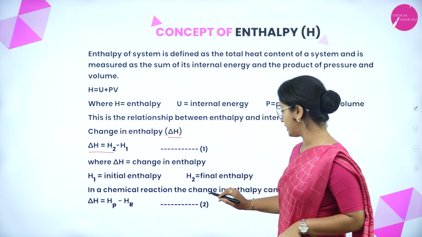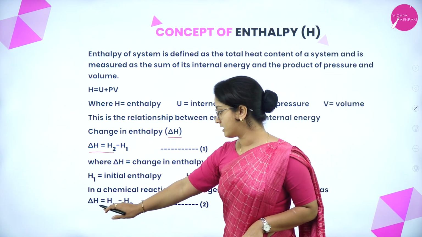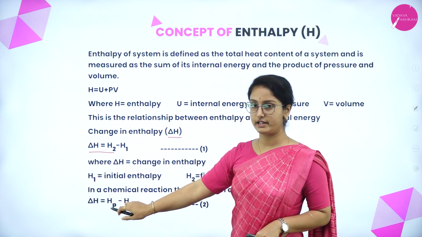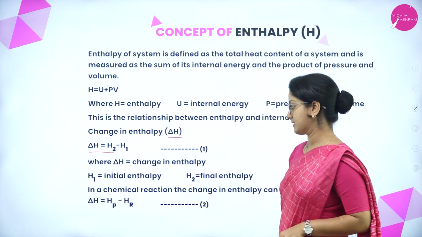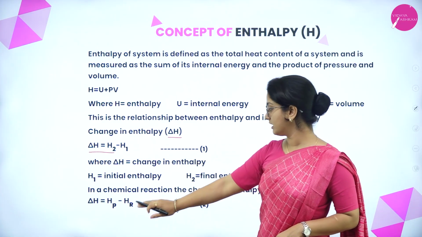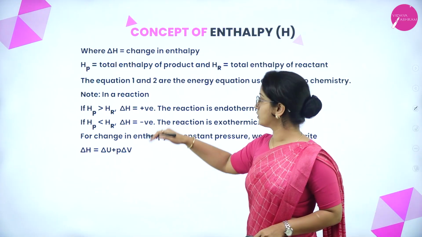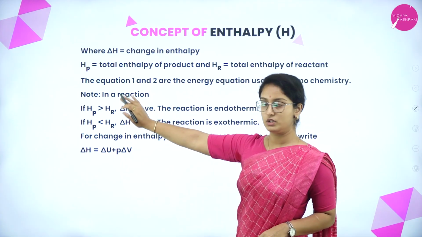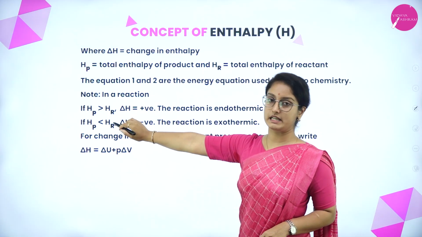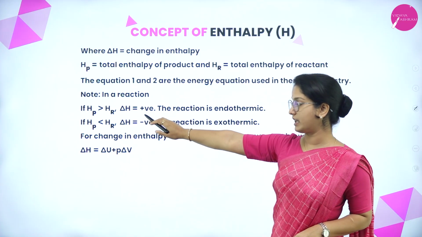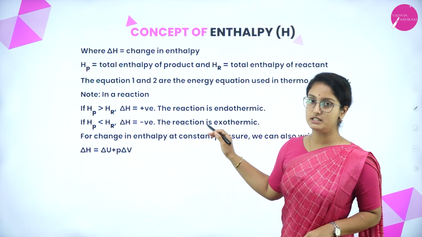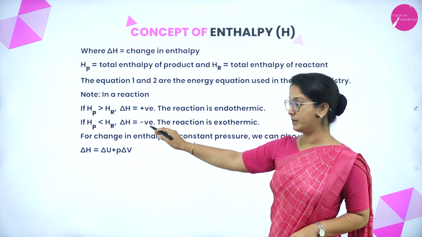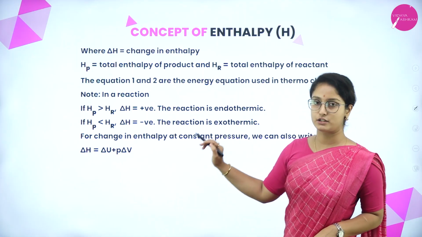In a chemical reaction, the change in enthalpy can be written as delta H = Hp - Hr, that is, the enthalpy of the products minus the enthalpy of the reactants. We will term this equation 1 and the previous equation 2. Equations 1 and 2 are the energy equations used in thermochemistry. Note: in a reaction, if Hp is greater than Hr, then the change in enthalpy will be positive, so the reaction is endothermic. If Hp is less than Hr, then the change in enthalpy will be negative, so the reaction is exothermic.